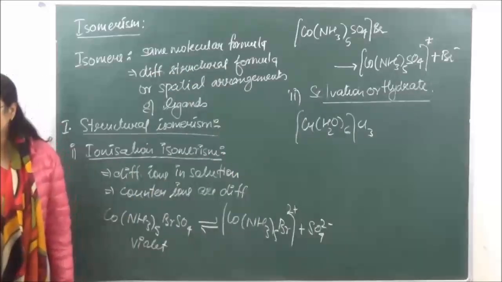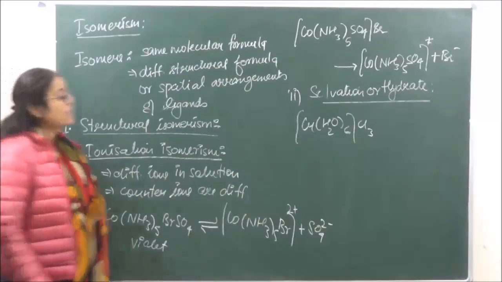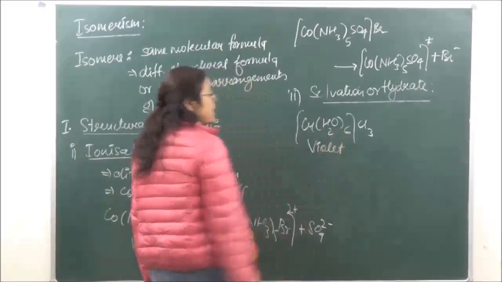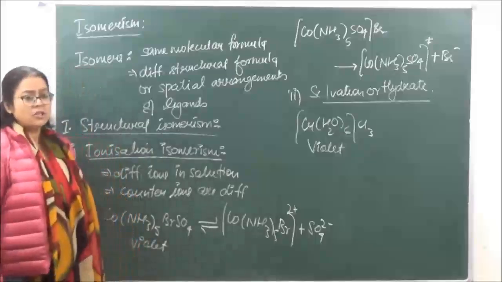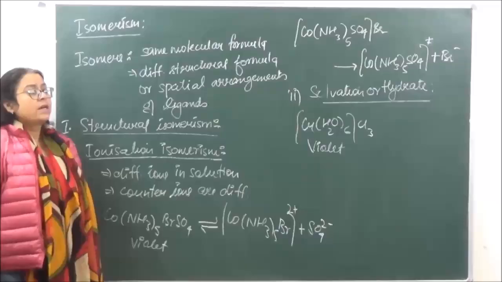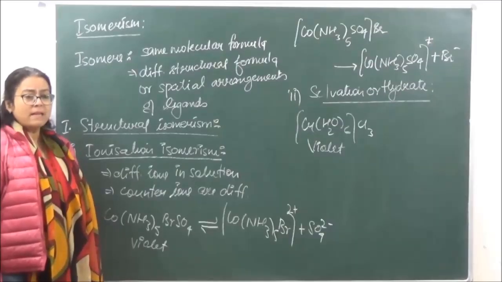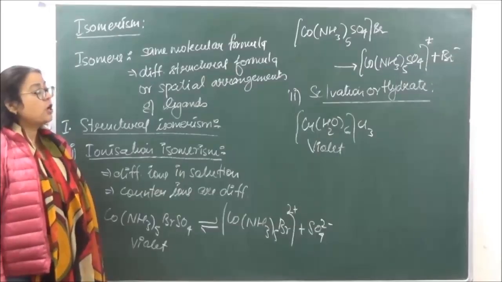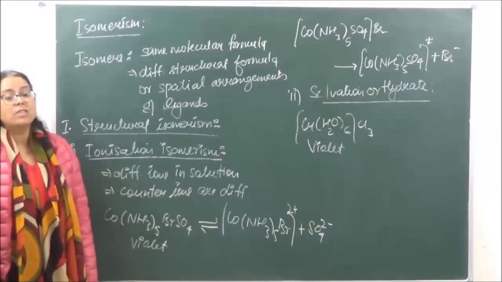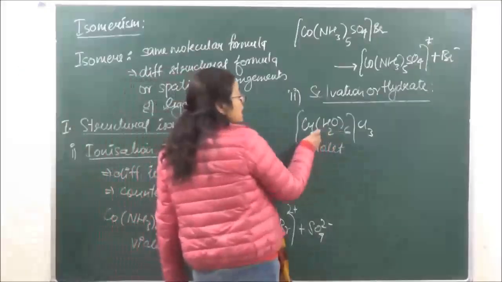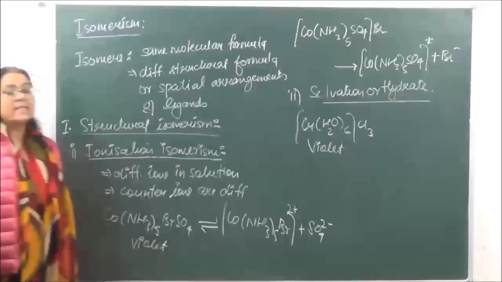Now this compound is violet in color and it does not give us any water of crystallization, which means that if we react this with anhydrous copper sulfate, it will not be converted blue, which means it does not give any water outside the coordination entity. All the 6 water molecules are going to be present as ligands in this case.